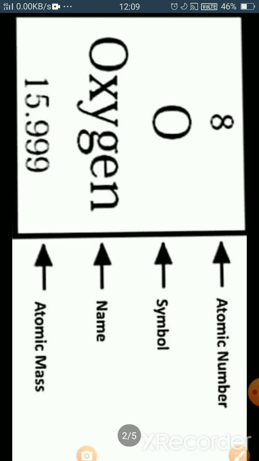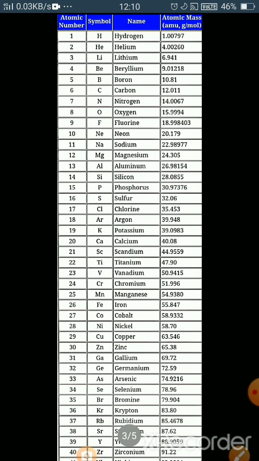First, we are taking an example of an element like oxygen. Here the atomic number is 8, the symbol is denoted by capital O, and the atomic mass is 15.9, that is 16. So we know that the atomic mass is just double the atomic number. In this chapter you have to learn at least up to 40 atomic numbers, 1 to 40. Then you will be able to understand this chapter very easily. So these are the elements from 1 to 40 and their atomic masses.